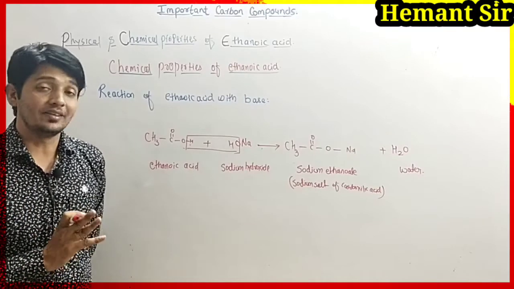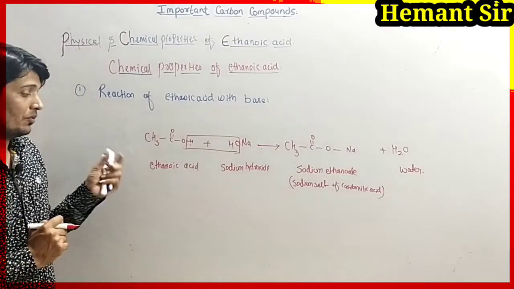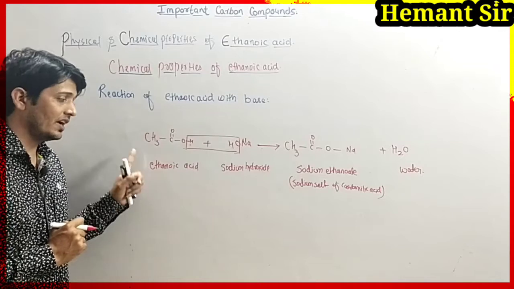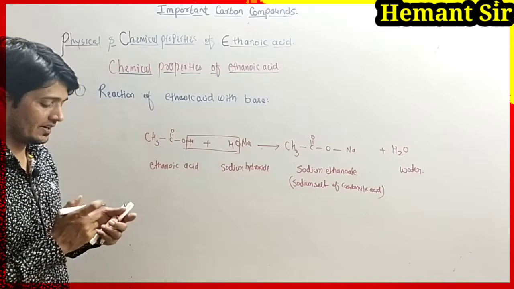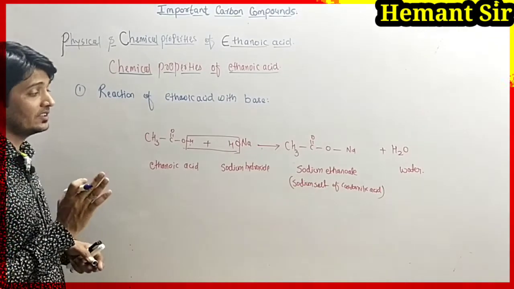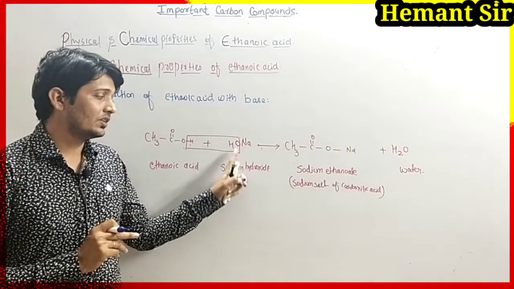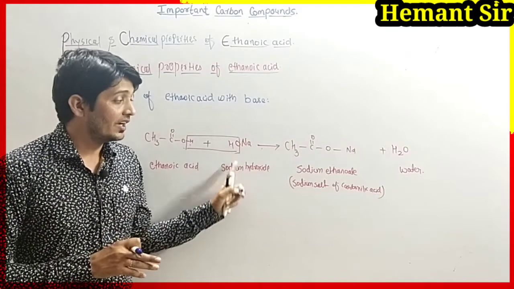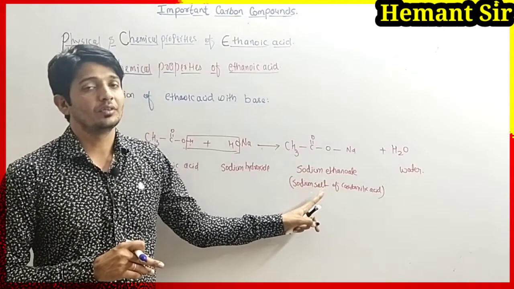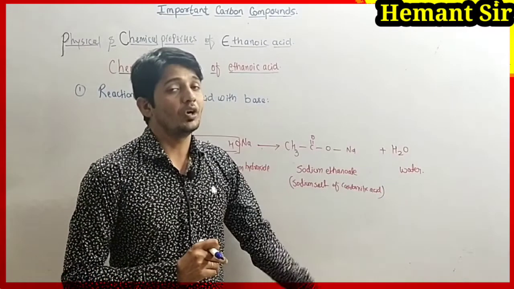Now we have to write the description for the reaction. First you write the description, and the reaction after that. What is happening in the reaction: when ethanoic acid reacts with sodium hydroxide, which is the base, it gives sodium ethanoate, the sodium salt of carboxylic acid, and water is formed.